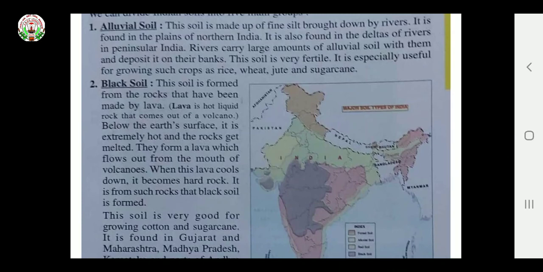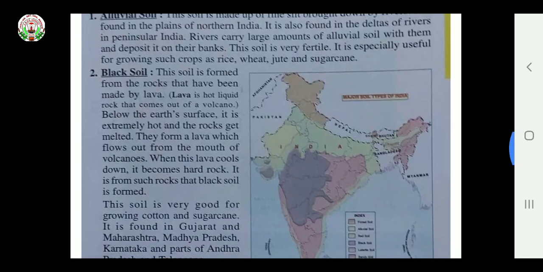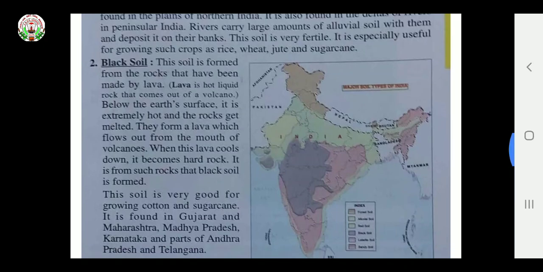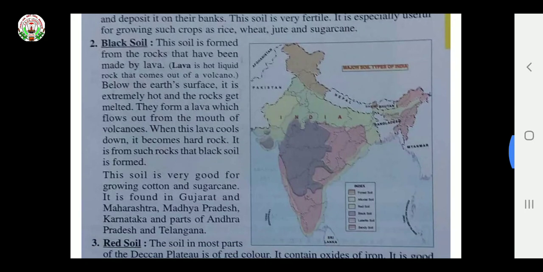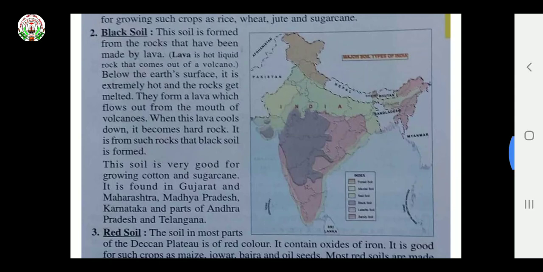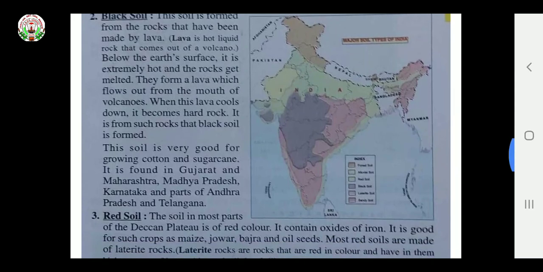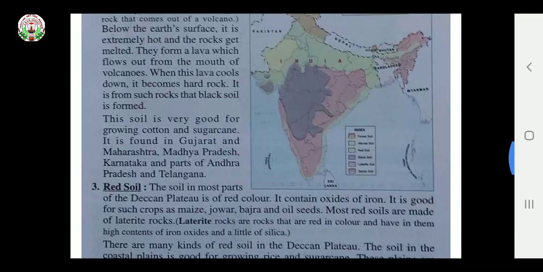When it comes to black soil, this soil is formed from the rocks that have been made by lava. Lava is a hot liquid that comes out of a volcano. Below the earth's surface, it is extremely hot and the rocks get melted. They form lava which flows out from the mouth of a volcano.